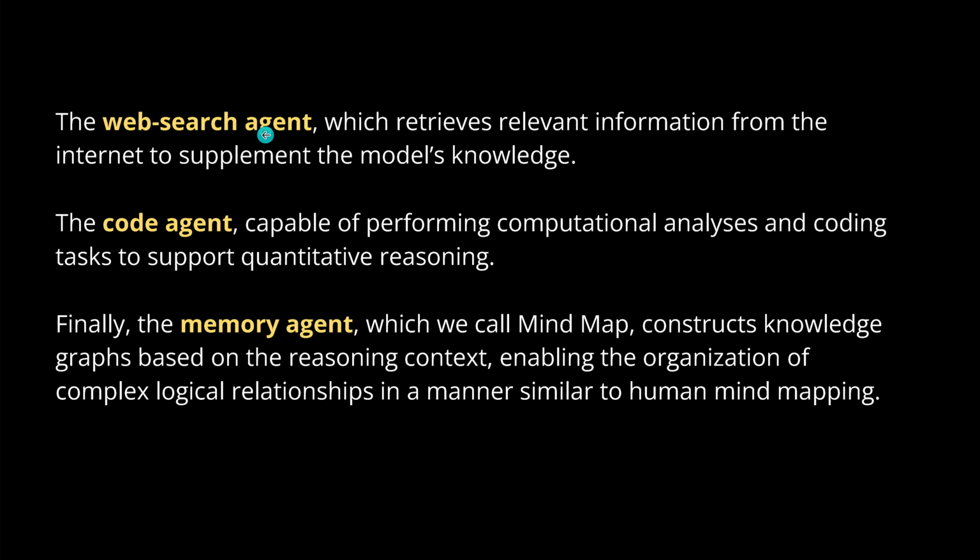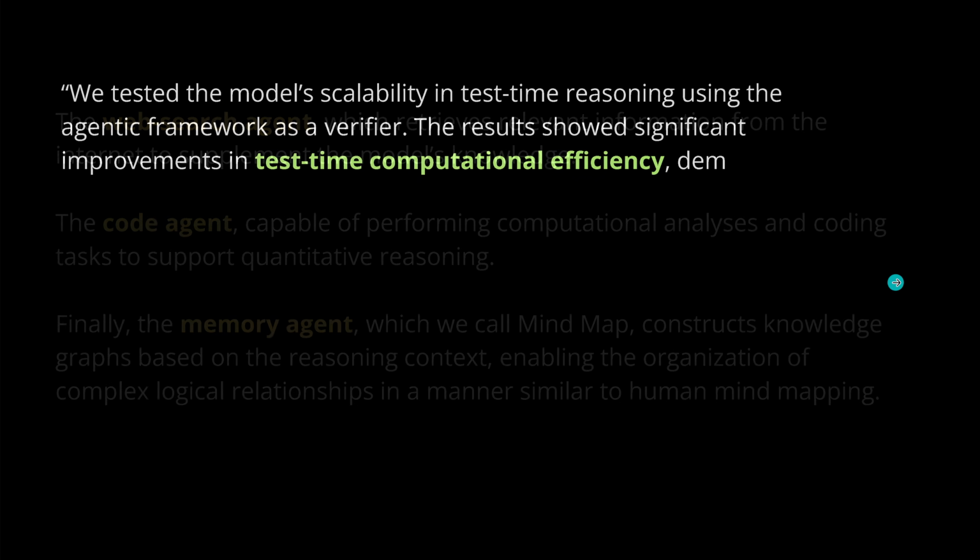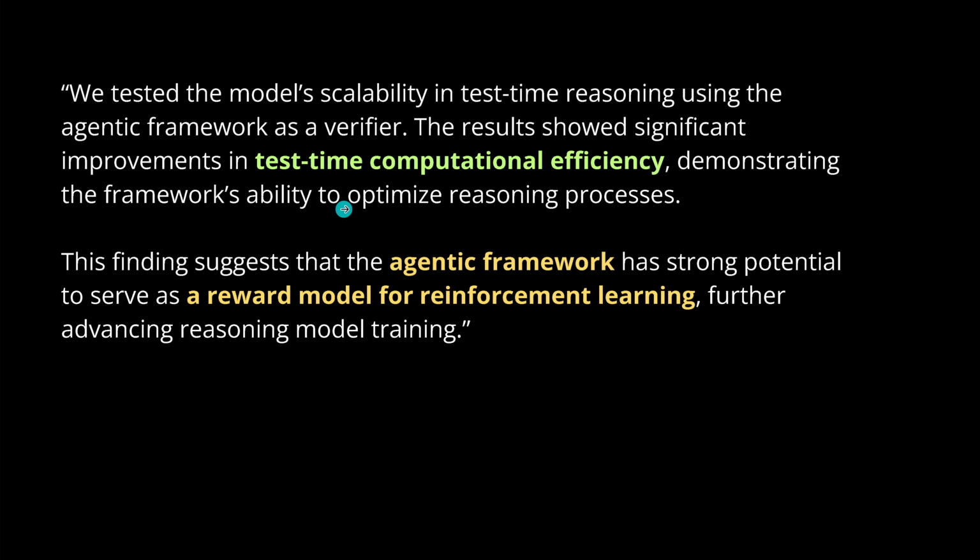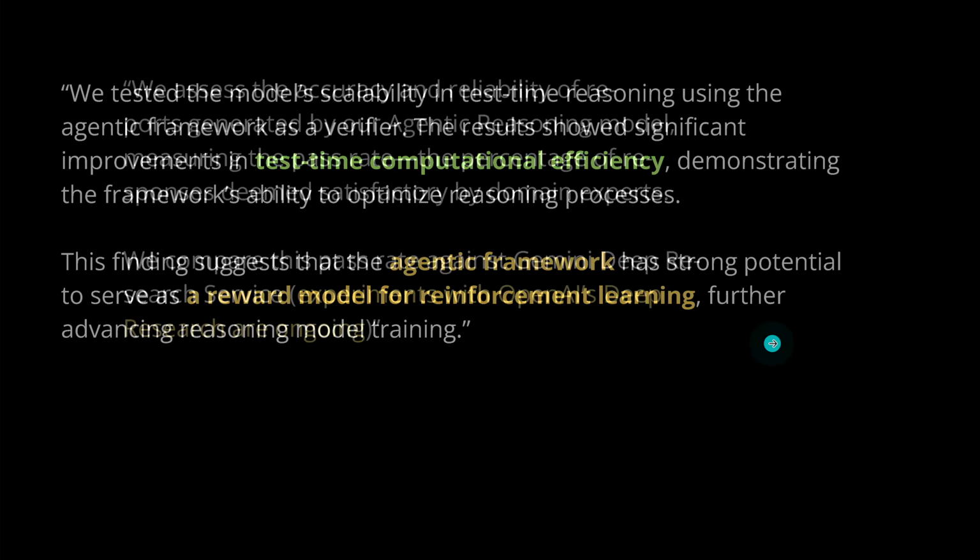And as you see, they found with a simple three-agent setup of a search agent, of a coding agent, and of a memory agent who builds either a two-dimensional mind map or maybe a little bit more complex reasoning structure, this is great to show that test time computational efficiency goes up, and this agentic framework has also a strong potential to serve as a reward model for reinforcement learning, further advancing reasoning model training.